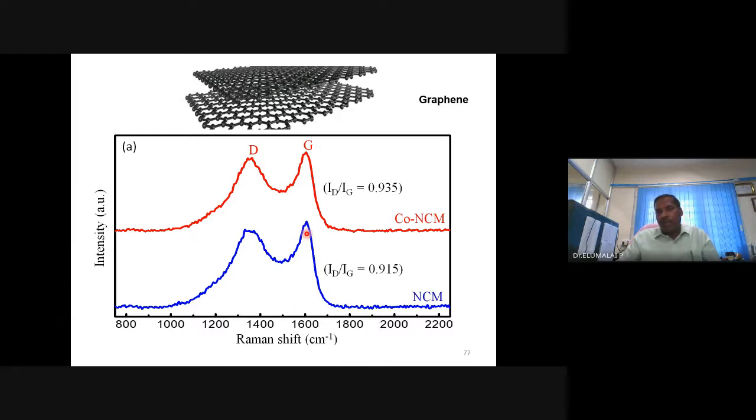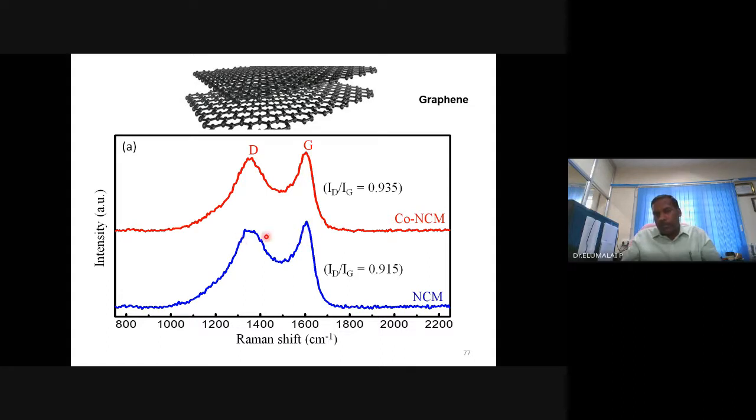Here is a graphene X-ray diffraction. Of course, if it is graphite or graphene or any other carbon material, if it is crystalline, it will show some peak in the X-ray diffraction. Many times they don't show peaks. It means that it is an amorphous material, graphene or carbon nanotube or graphite, even for that matter. If it is not a crystalline material, it will not show any Bragg peaks in the X-ray diffraction. How do we know? You have to go for IR and Raman. And Raman spectroscopy will give you much better information.